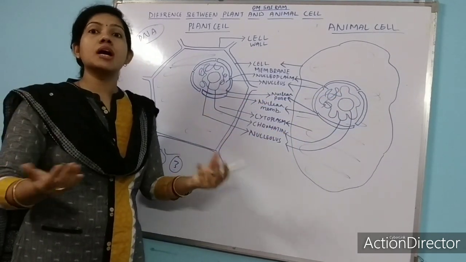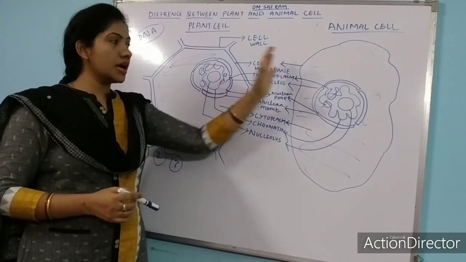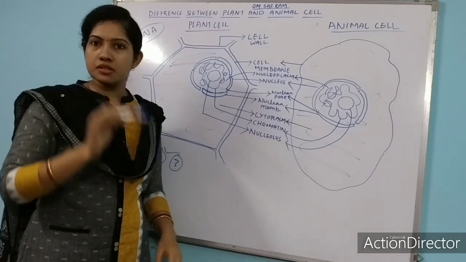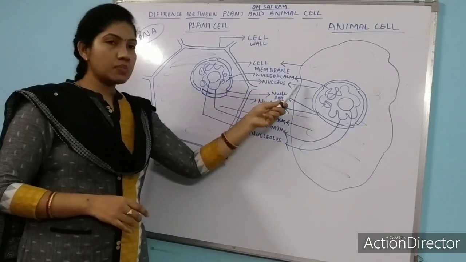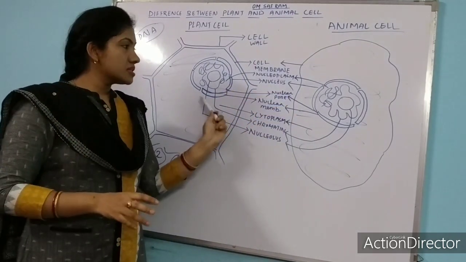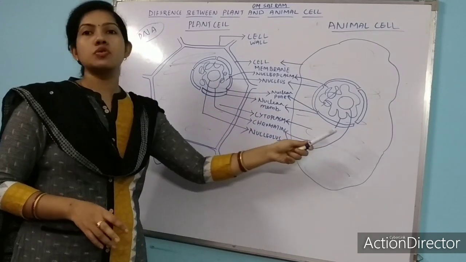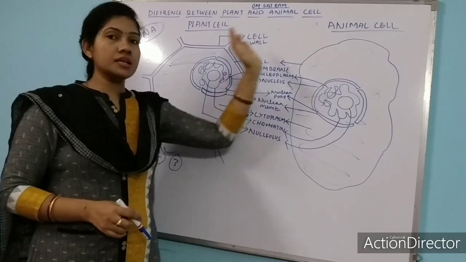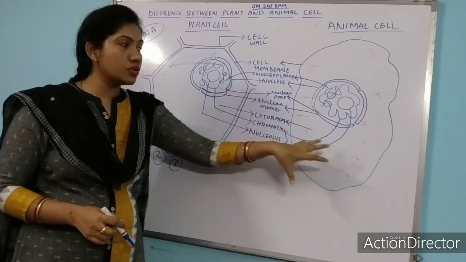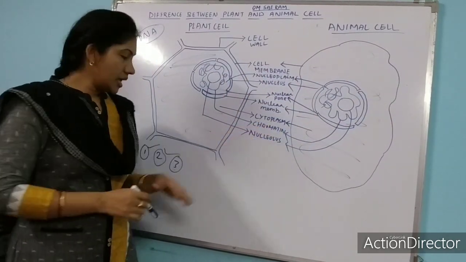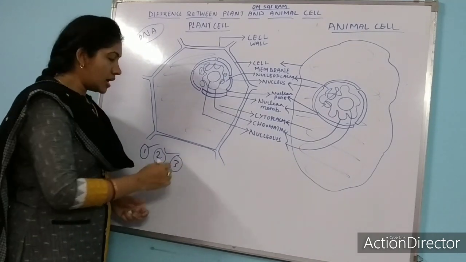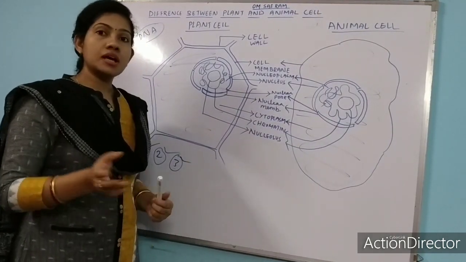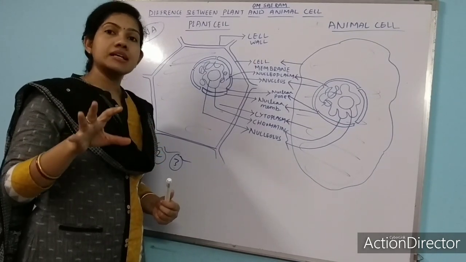Next, move on to the other cell organelles. Here we have already talked about the three main parts of a cell. What are the three main parts? Cell membrane or plasma membrane, cytoplasm and nucleus. Now let us talk about some other cell organelles which are floating in the cytoplasm. And here we have three differences also. I hope you all have written the differences. Now let us start with the cell organelles. That is the first one.